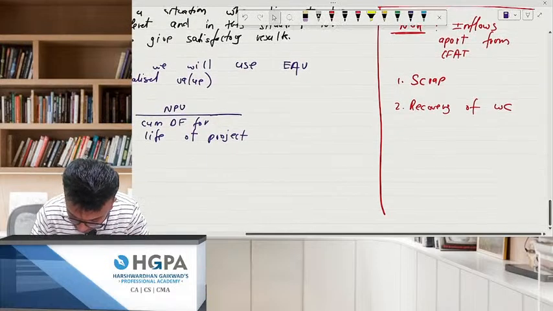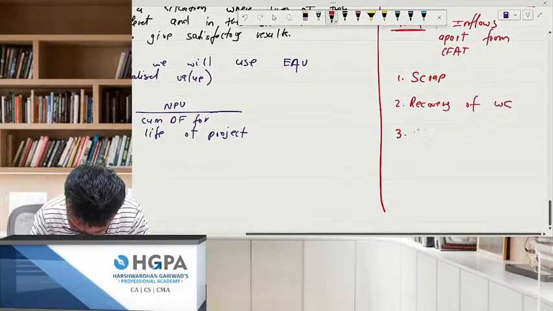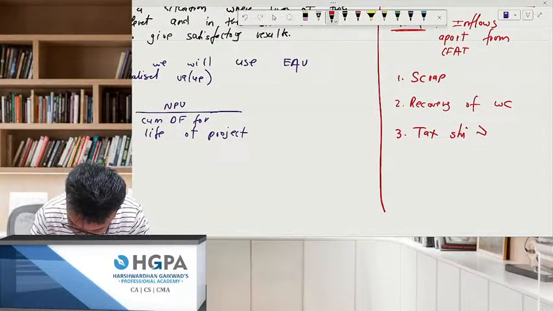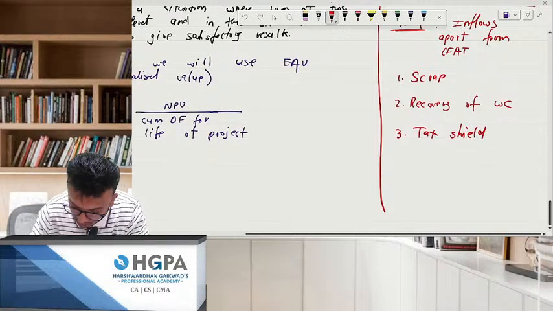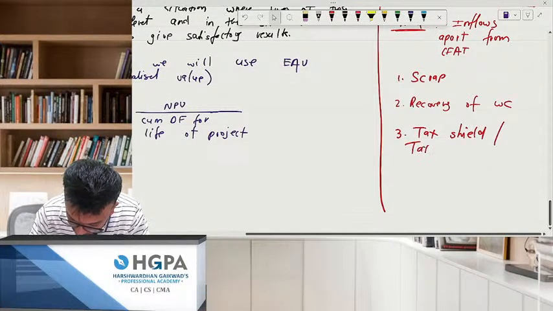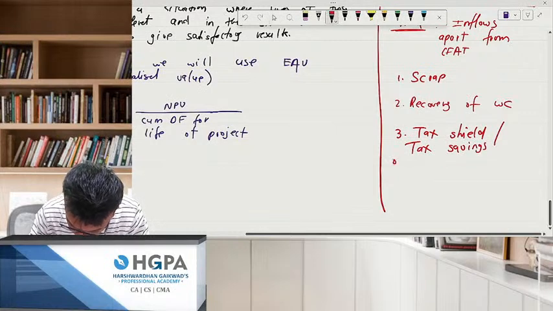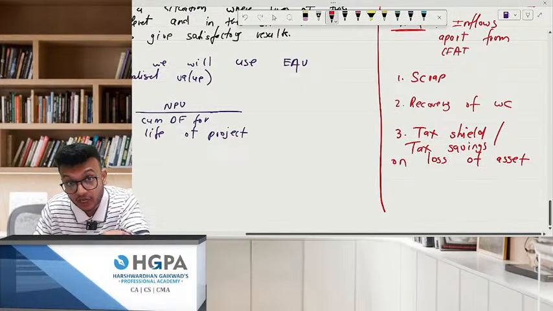And third, the most important part is tax shield, also called tax savings, on loss of asset. Even this is your inflow.